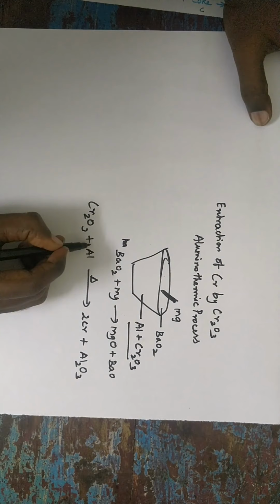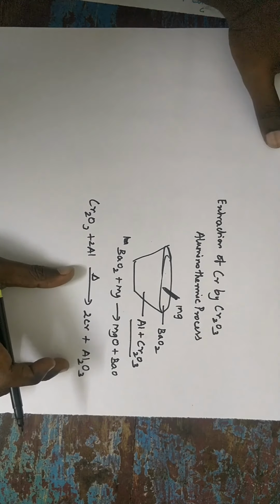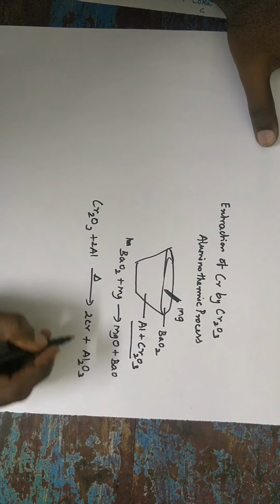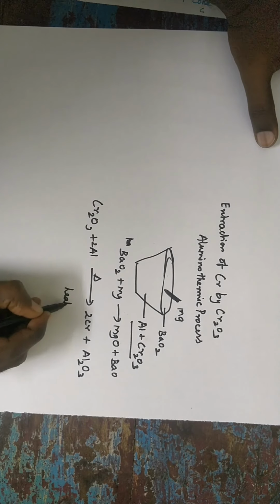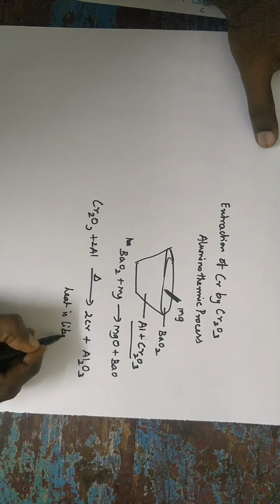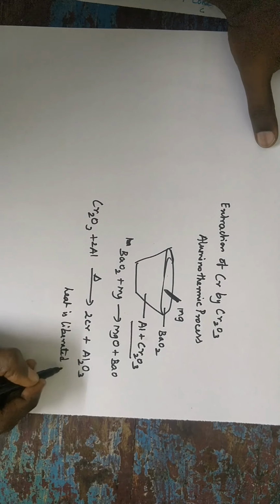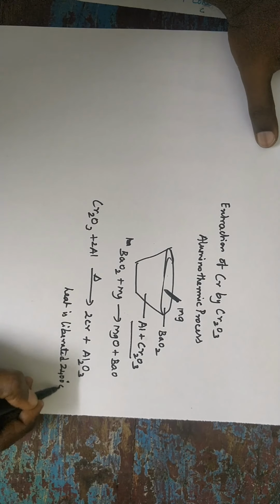So in case of 2Al, you put 2Al. It is an important process. During this process, a large amount of heat is liberated, around 2400 degrees Celsius.